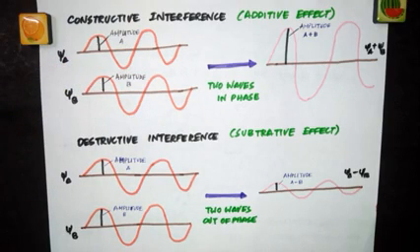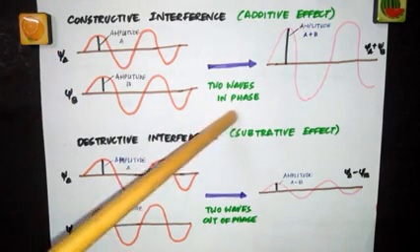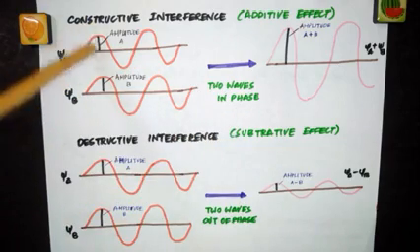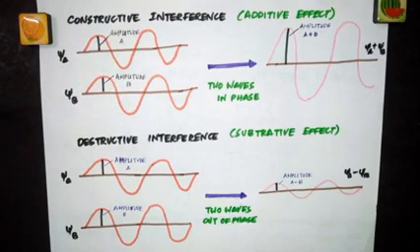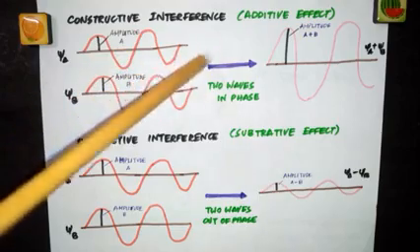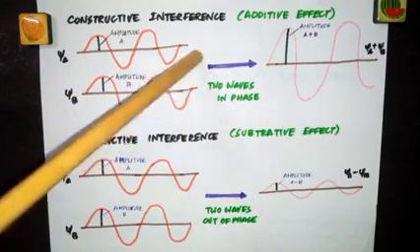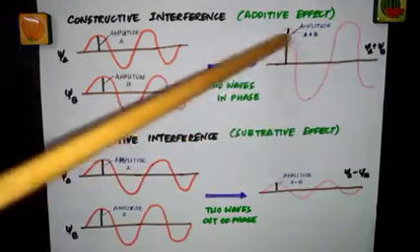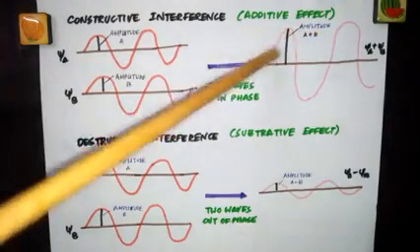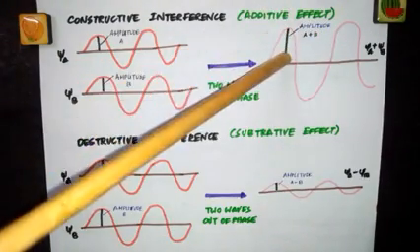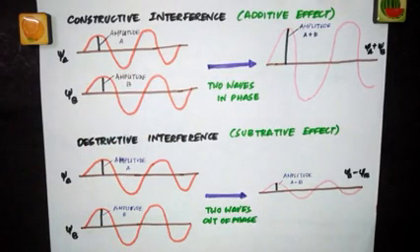So when constructive interference is taking place, which is the additive effect, the two waves are in phase. This is the amplitude of A and this is the amplitude of wave B. When they undergo constructive interference, the two waves are in phase and the amplitudes of the waves get added up. See, this is the resultant wave and the amplitudes are getting added up. This is the amplitude of A plus B. So the resulting wave function has more electron density, and this is the bonding molecular orbital. So this is the psi A plus psi B wave, and this amplitude is A plus B.